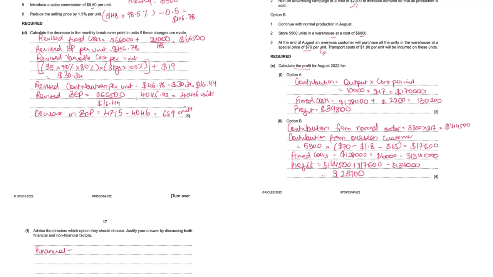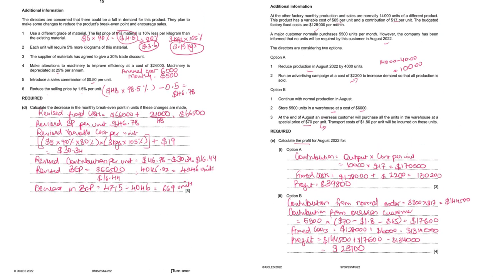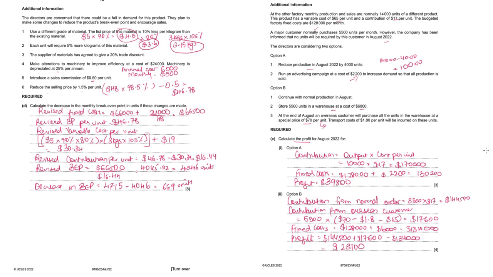Part F, advise the directors which option they should choose, justify by financial and non-financial factors. So firstly, financially we'll have to say that option A is better because there the profit is 39,800. So option A because of higher profit. Then non-financial, what aspects can you cover? See, the moment you start supplying to some customer at a lower selling price than your usual selling price, problems might arise with your existing customers. So existing customers should not be aware of this special order. So that is one thing that we can write.